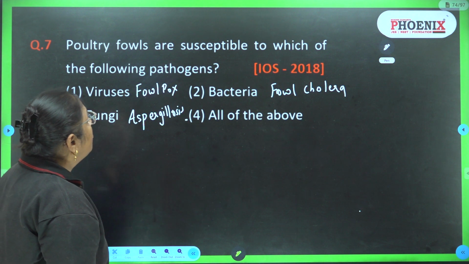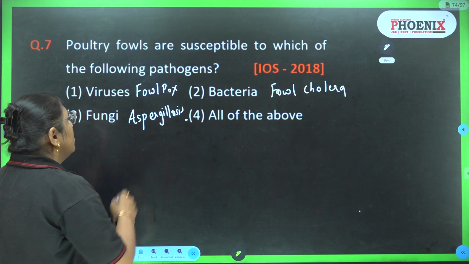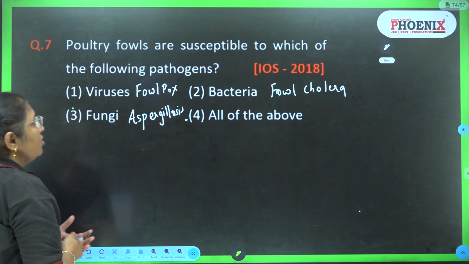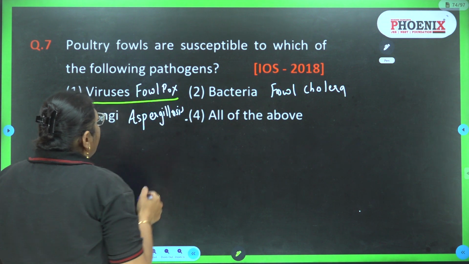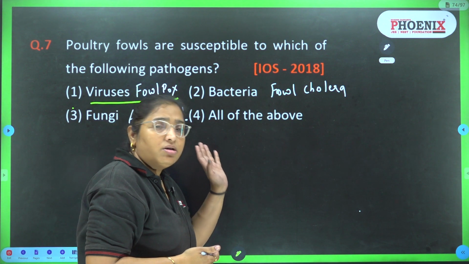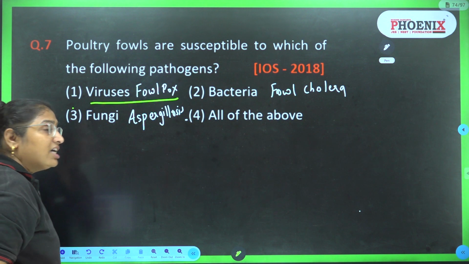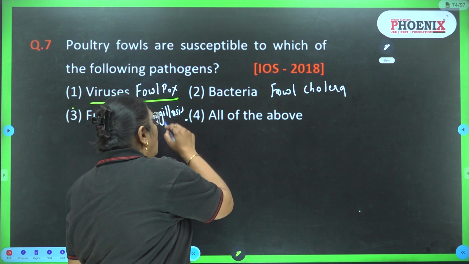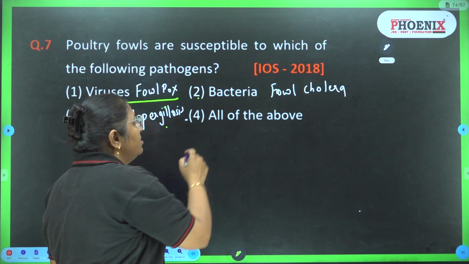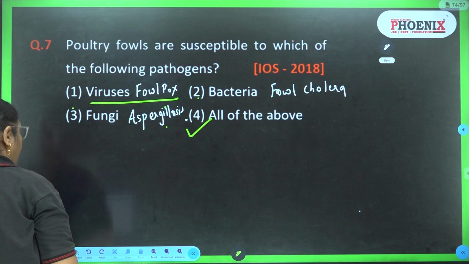Question number 7. Poultry fowls are susceptible to which of the following pathogens? Virus, bacteria, fungi, or all of these. So here are some examples of diseases caused by virus in poultry, that is fowl pox, by bacteria fowl cholera, and by fungi it is aspergillosis. So poultry are susceptible to all three pathogens. So the correct answer is all of the above.